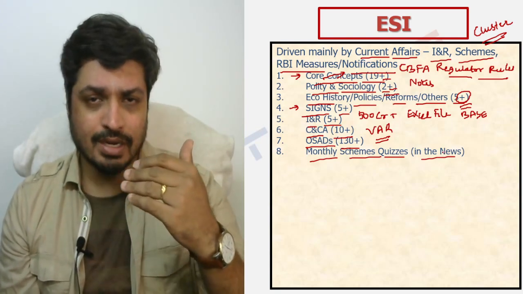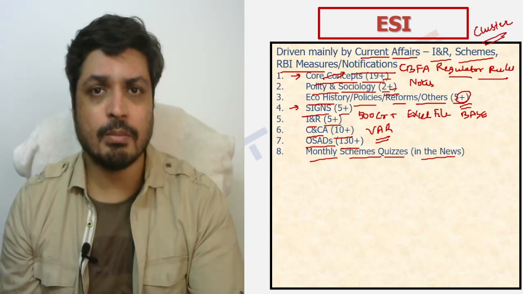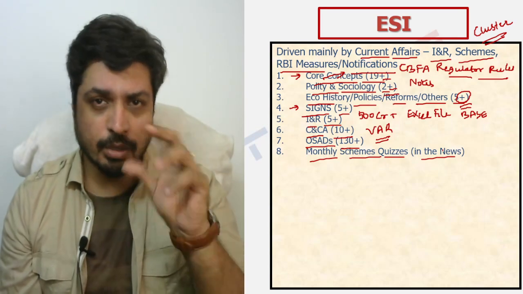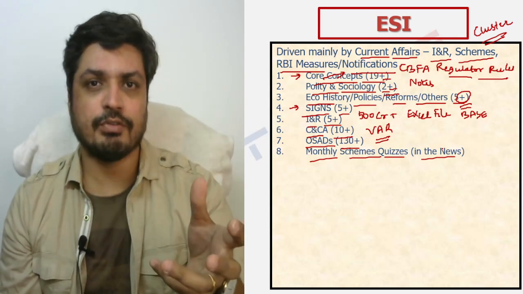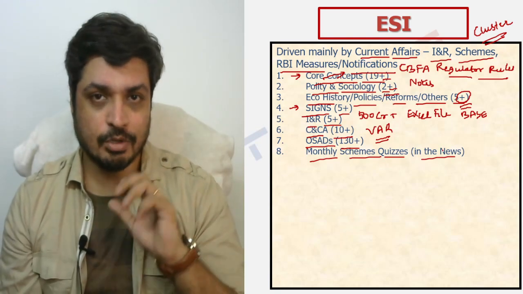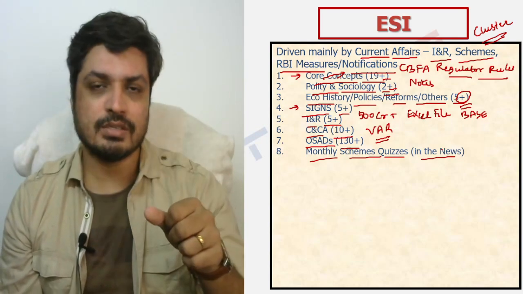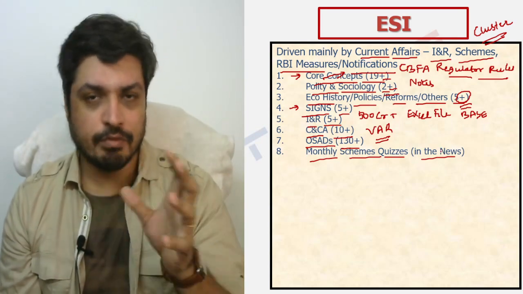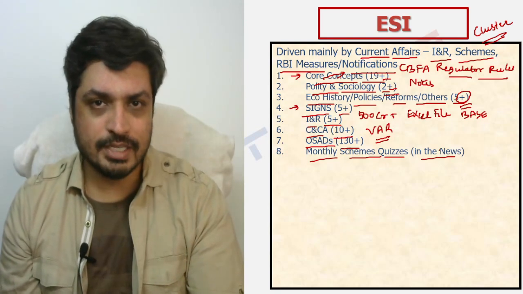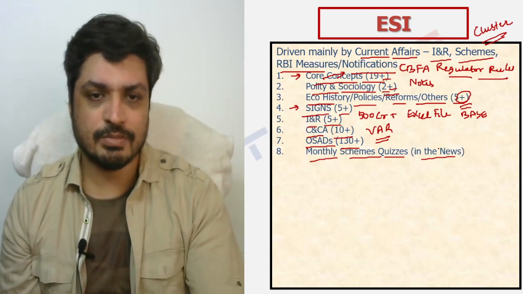So we're talking about, let's say, January till June 2022, we will try and cover the schemes on a month-on-month basis and jumble up the questions and give a mix of questions so that it becomes difficult for you to identify the scheme, because that's how you'll be tested in the exam as well, right? So the context is to give you questions, but at the end of it, you'll find the answers and the relevant points clearly mentioned. It'll help you jog your memory and revise those schemes as well.